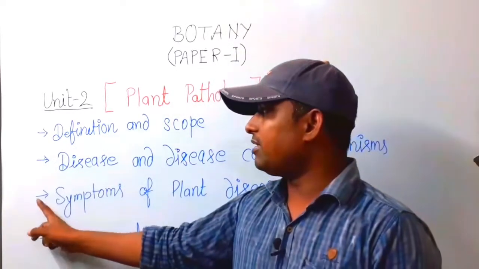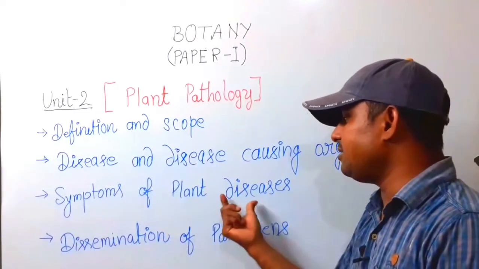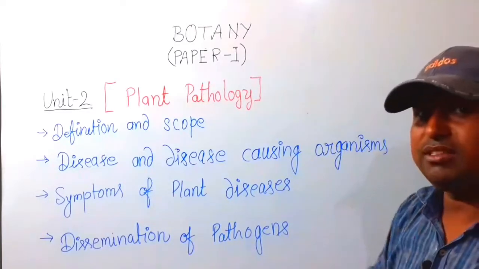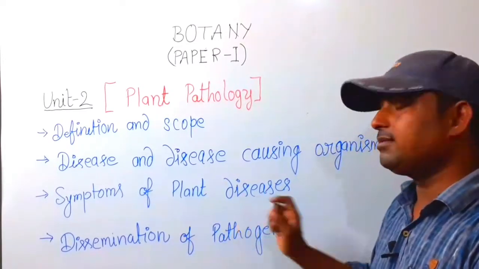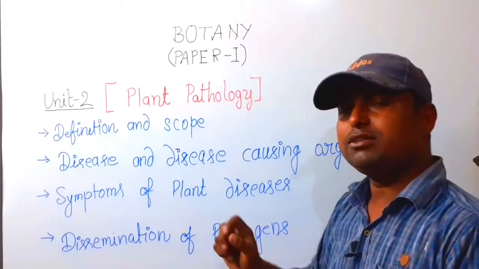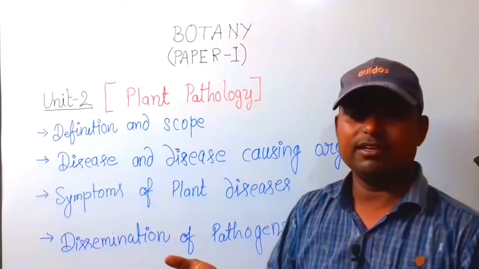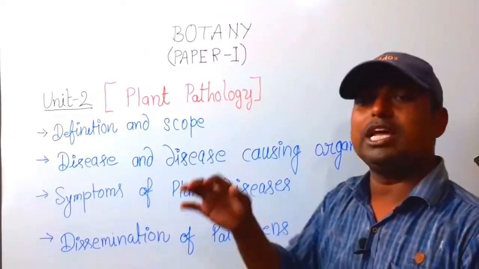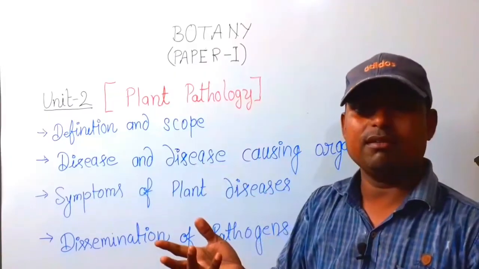The third topic is symptoms of plant disease. I am giving you a very short note. When a plant is suffering from a disease, such a plant shows symptoms. Sometimes leaves become curly, sometimes they have black spots, sometimes yellow spots, and sometimes they turn brown and curly.